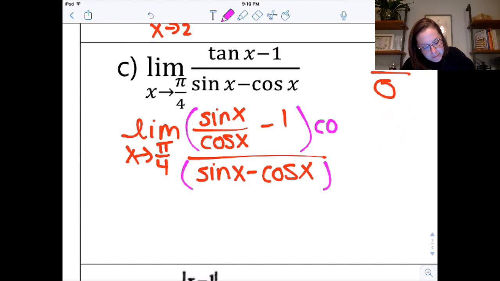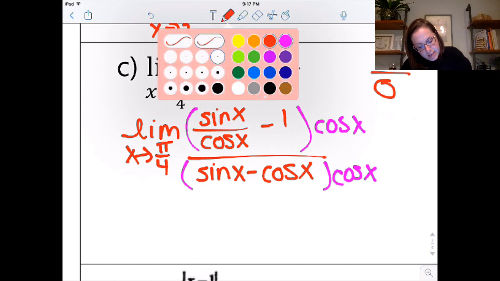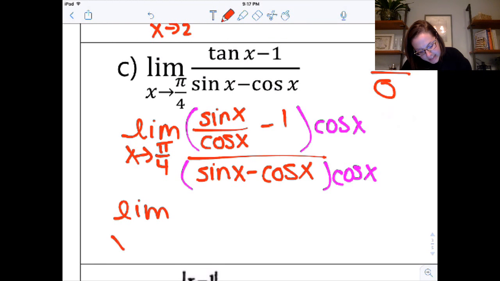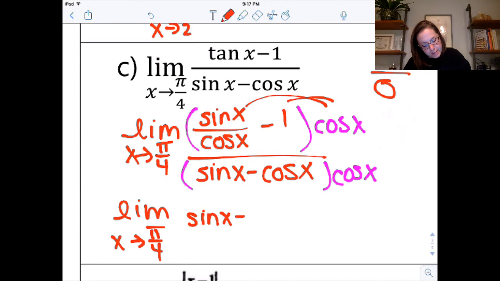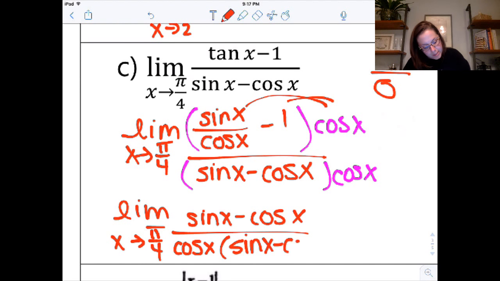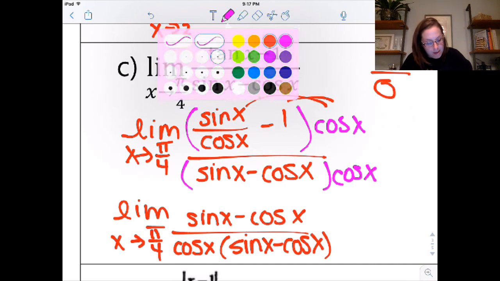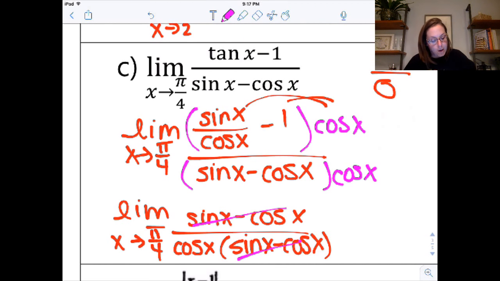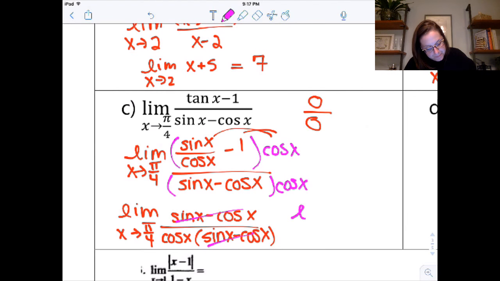So that's what I'm going to do, just because I think that's what you guys would do there. So what that gives me is the limit as x approaches pi over 4 of, when you distribute this out, just sine x minus cos x over cos x times sine x minus cos x. And so I see that these cancel, right? I get this like factor, those cancel out, and so this is the limit, and you can put an equal sign there if you want because you're continuing your limit.